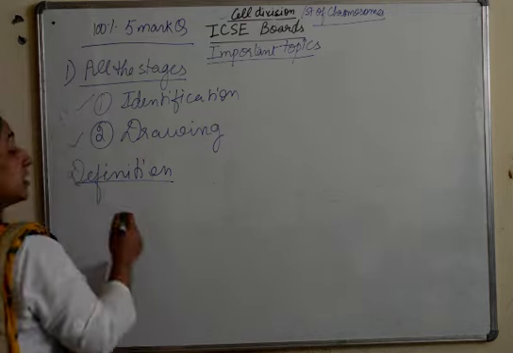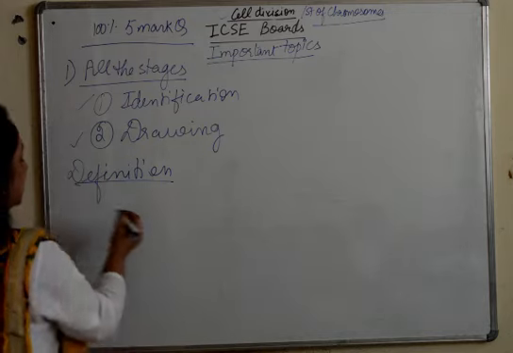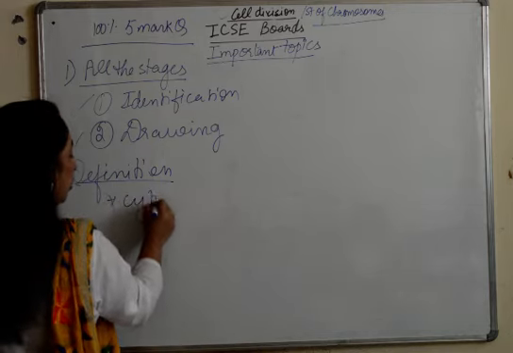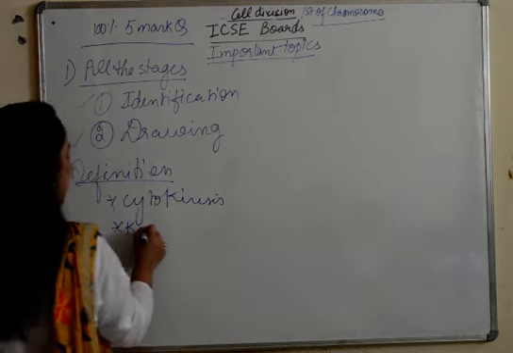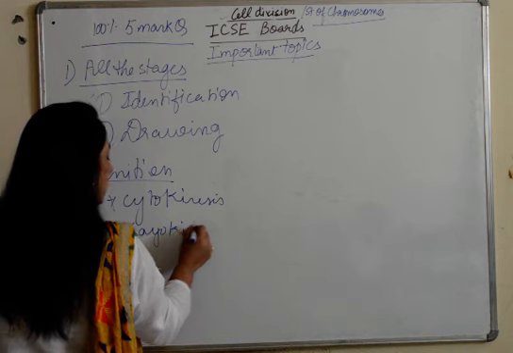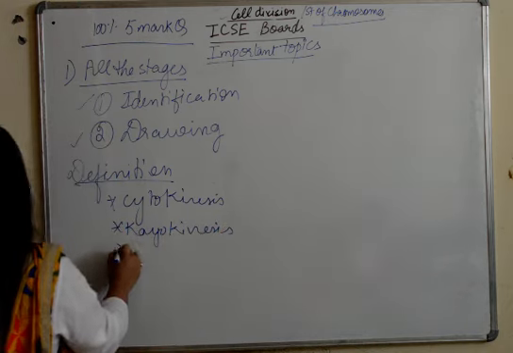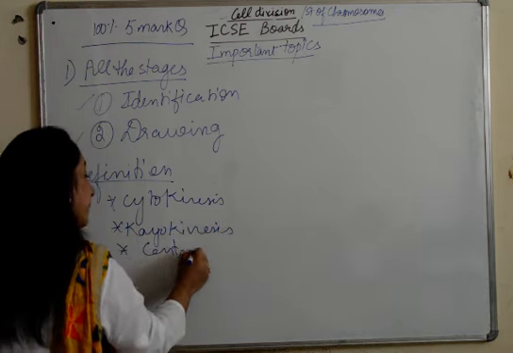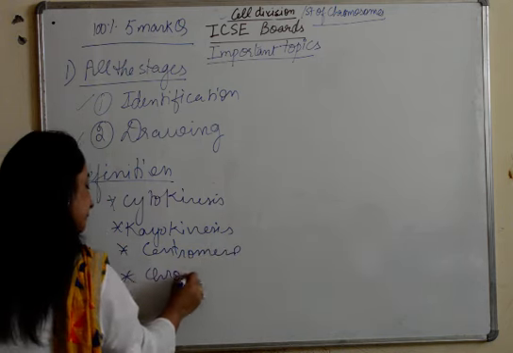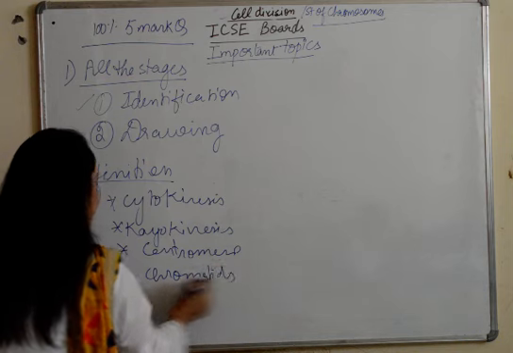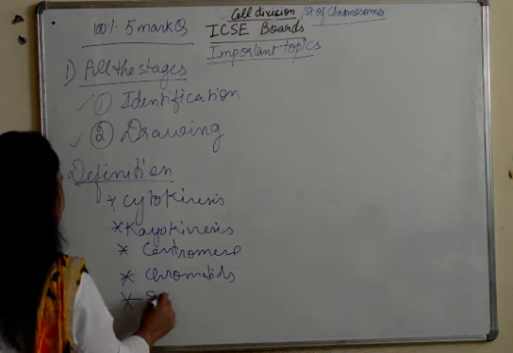Next is definitions. Now what kind of definitions? Which definition specifically? That is cytokinesis, karyokinesis. Then we have centromere, chromatids. Then we have spindle fibers.